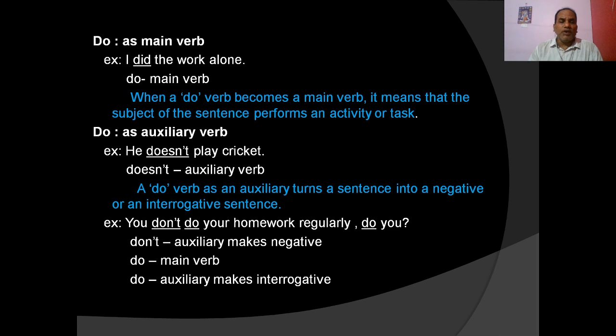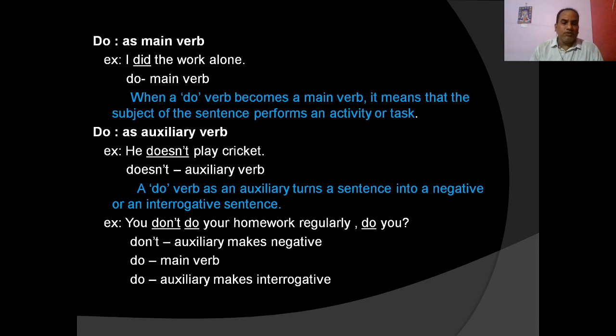He does not play cricket. Does not here is the auxiliary verb. Do as an auxiliary turns a sentence into a negative or an interrogative sentence. We know do as an auxiliary is used in negative and interrogative sentences. Take another example: you do not do your homework regularly, do you?